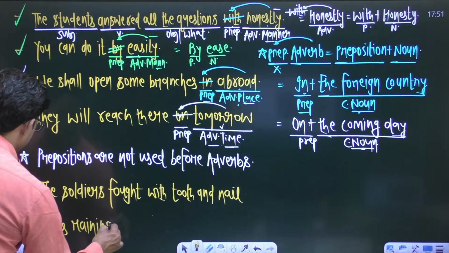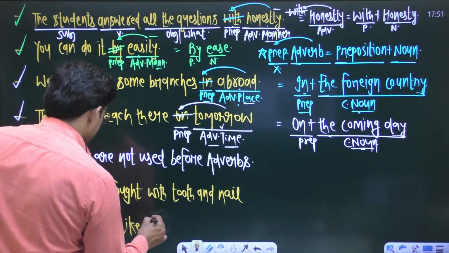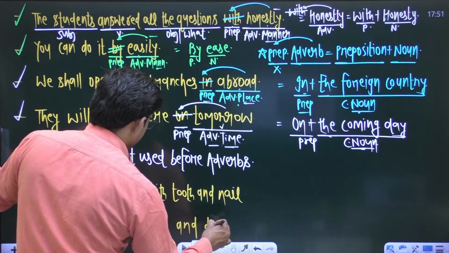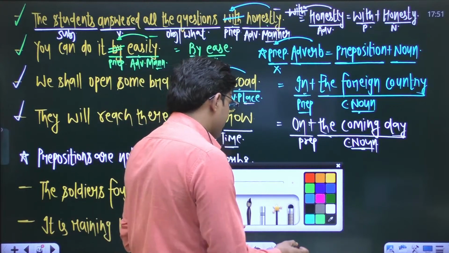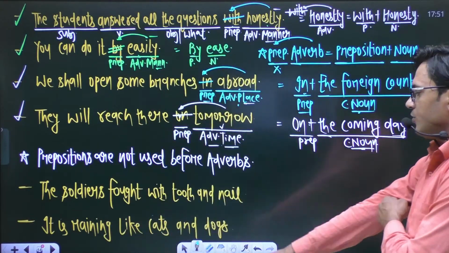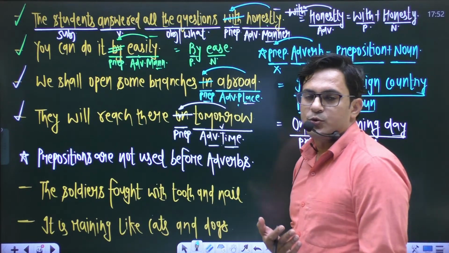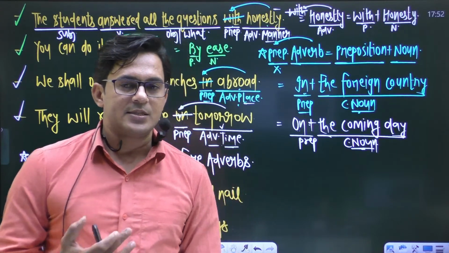It is raining like cats and dogs. Okay, you have two different sentences. The soldiers fought with tooth and nail, and in the second sentence, it is raining like cats and dogs.